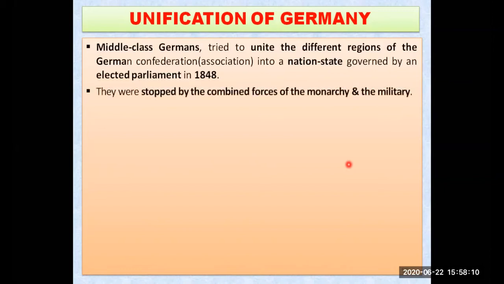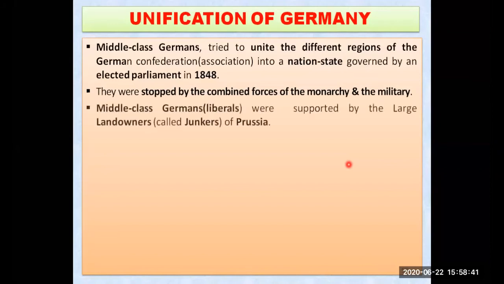But here you can see these middle class German people were stopped by the combined forces of what? Monarchy and the military. Monarch means the king of that particular time in Germany, as well as the military. They all together tried to stop these middle class Germans from uniting the nation, because that is against the monarchy. The monarch does not want people to be united together and fight against the monarch or king. That's why they were all stopped by the combined forces of monarchy and military.